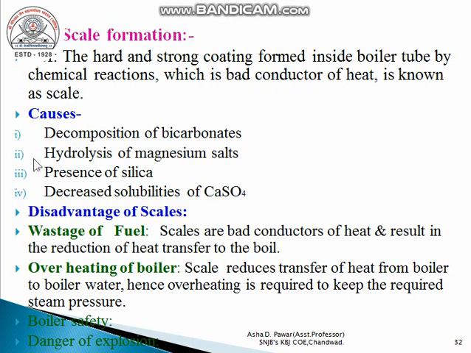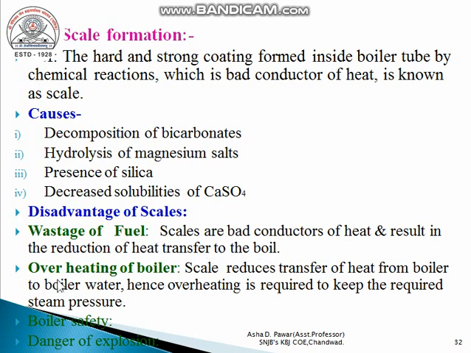And due to scale formation during steam generation, these disadvantages occur. First, wastage of fuel. Scales are bad conductors of heat and result in a reduction of heat transfer to the boiler. That is, due to scale formation, which is a bad conductor of heat, the rate of heat transfer from the boiler metal to the water decreases.